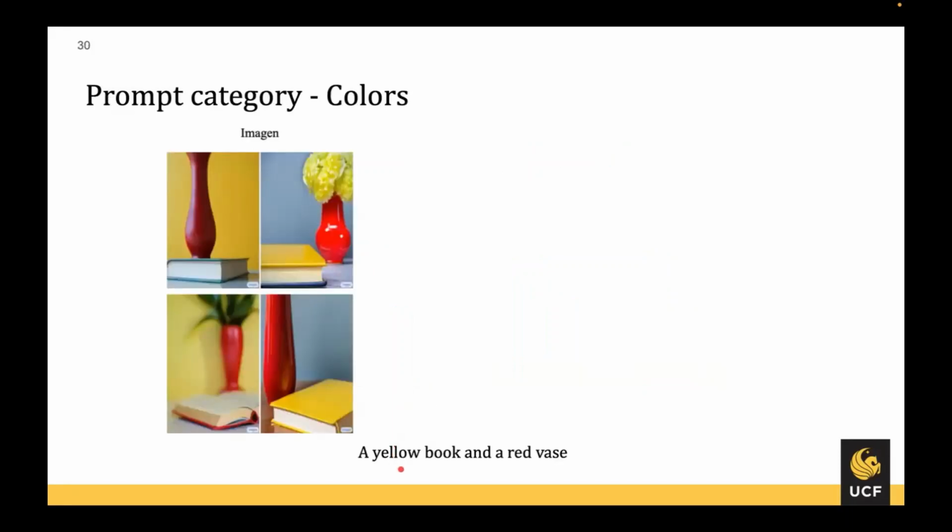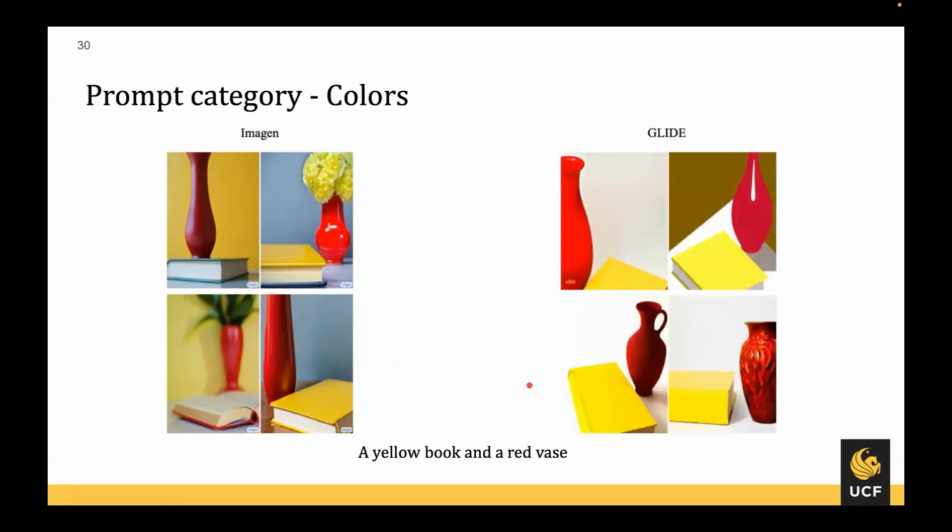Now, I'd like to show some examples on the colors category, where the given prompt is a yellow book and a red vase. And from the images generated by Imagen, we can see that all the images are perfectly aligned with the text prompt, as well as maintaining good photorealism and diversity. However, when we see the results of GLIDE, we can see the pictures are lacking in diversity, even though they are aligned with the prompt.